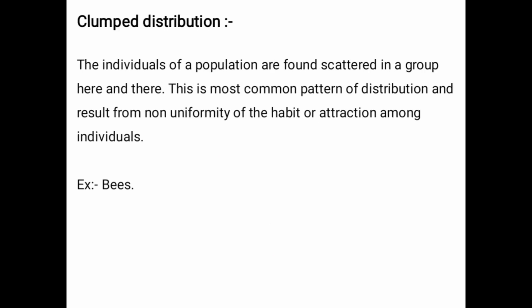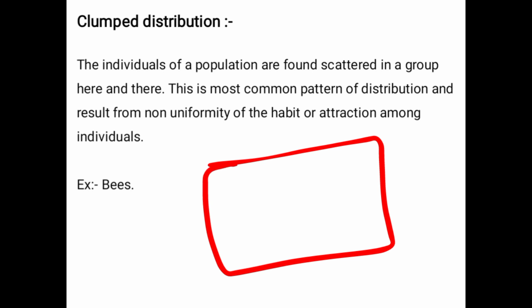Now we come to clump distribution here. The individuals of a population are found scattered in groups here and there. This is the most common pattern of distribution and results from non-uniformity of the habitat or attraction among individuals. Of course, here we can say in a particular area the organisms are occurring in groups like this. One group is here and another one is here.